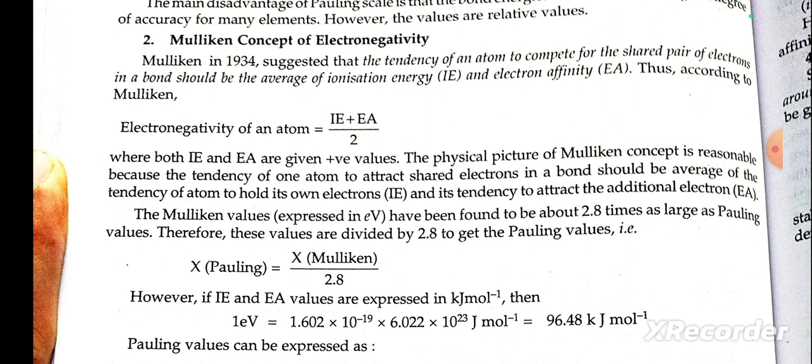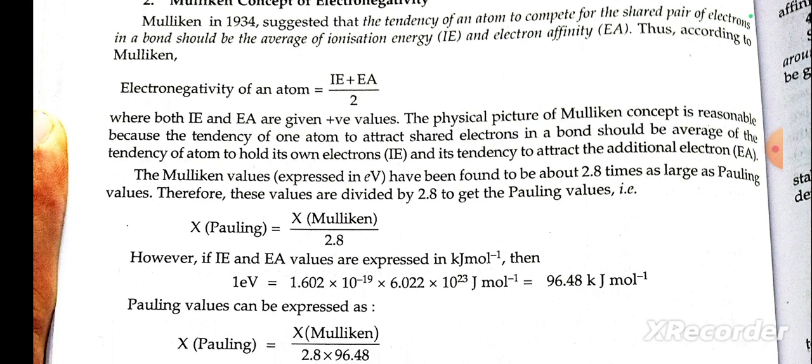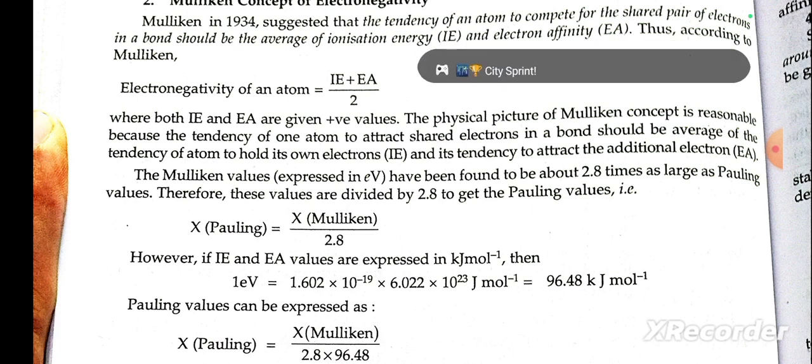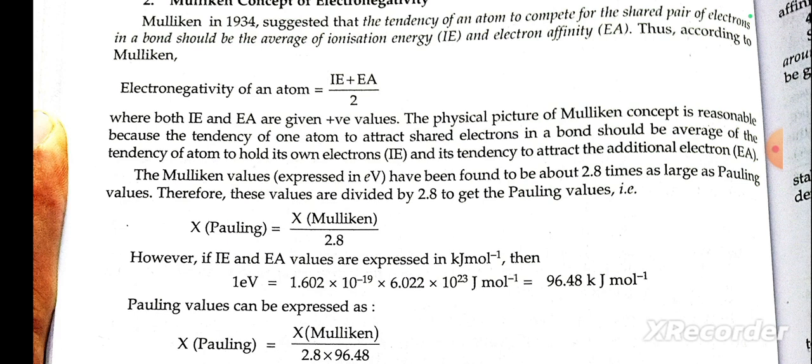Both the ionization enthalpy and electron affinity are positive values. The physical picture of the Mulliken concept is reasonable because the tendency of an atom to attract shared electrons in a bond should be the average of the tendency of the atom to hold its own electrons and the tendency to attract additional electrons.